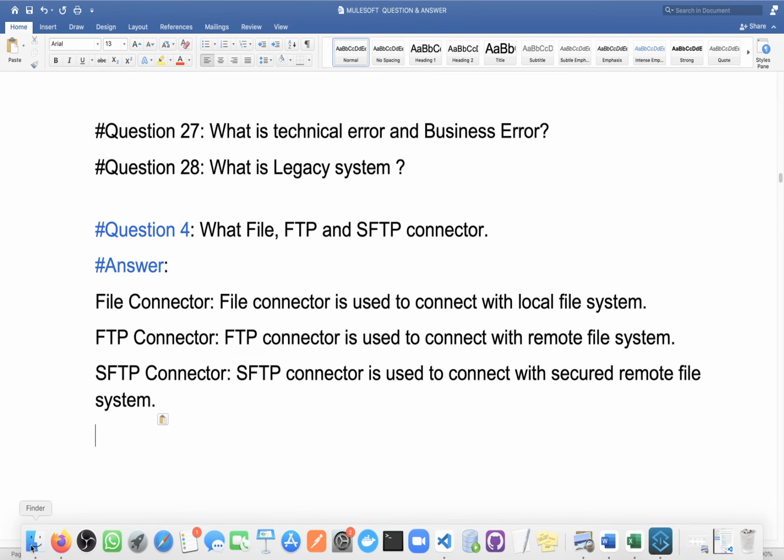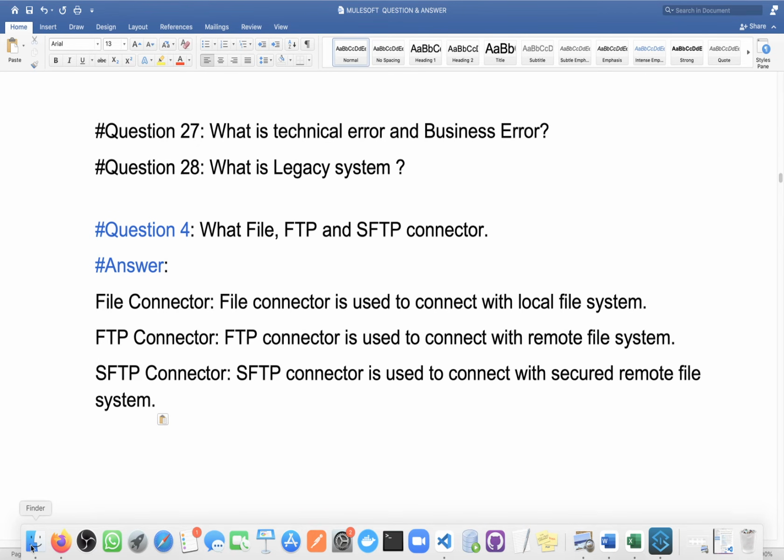Wherever your application is hosted, that server contains some folder structure, and that is its local file system. If the file server is hosted on some other server, then that will be a remote file server.